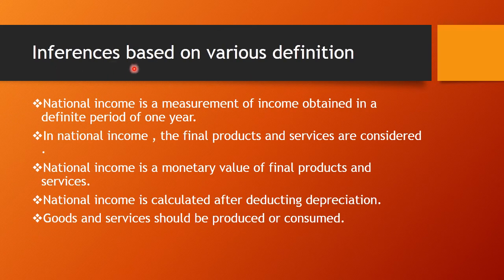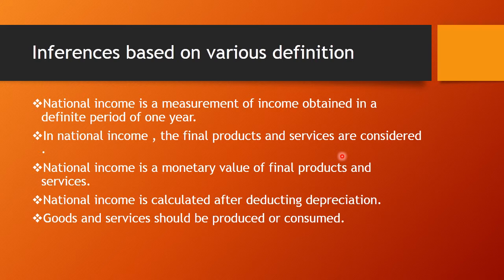Now some of the inferences based on various definitions. First one is national income is a measurement of income obtained in a definite period of 1 year. That is, whatever national income we are calculating, that is for a period of 1 year. In national income, the final products and services are considered.